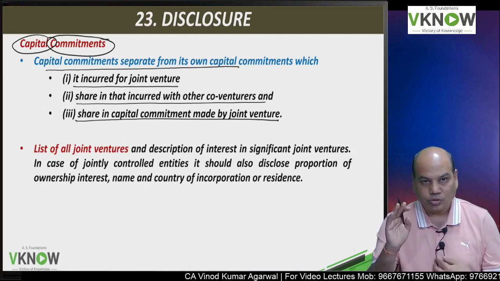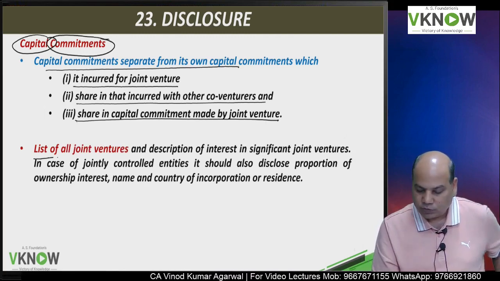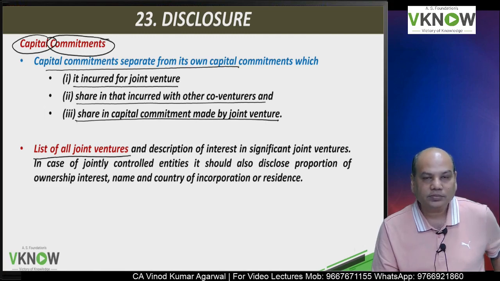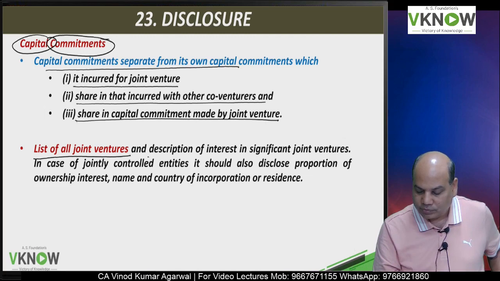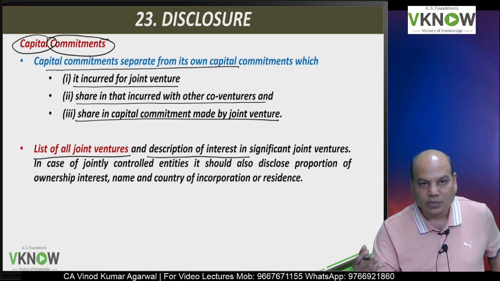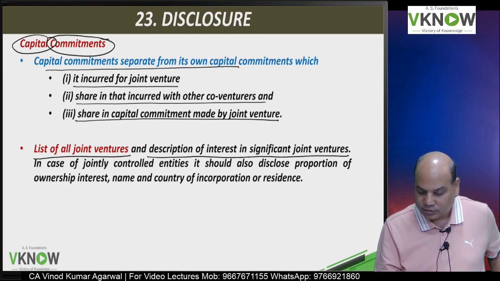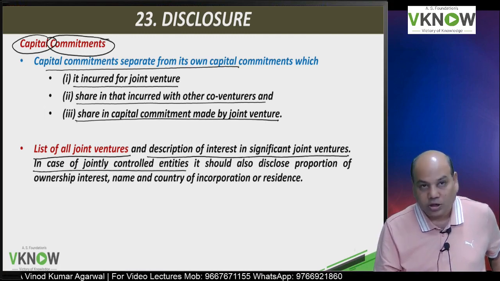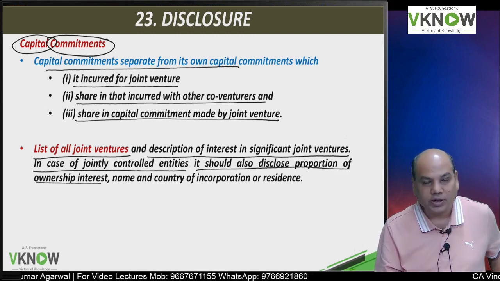And in addition to these two disclosures above, you will disclose a list of all joint ventures. All joint ventures that you have, give a disclosure, a description of interest, that is, describe the joint venture and your stake in significant joint ventures. In case of a jointly controlled entity, it should disclose the proportion of ownership interest.